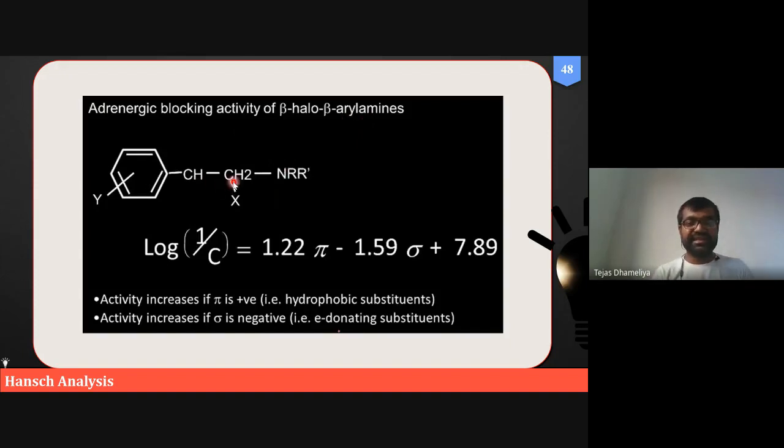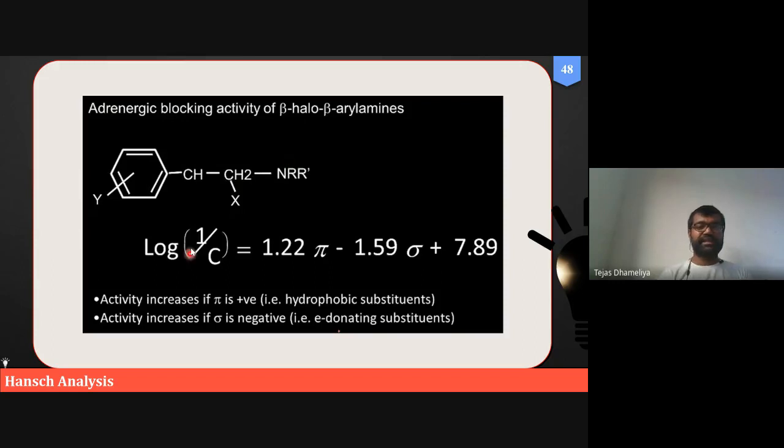This is the alpha carbon, this is the beta carbon. The beta carbon has a halogen, and Y will represent the substituents which are present on the benzene ring. So these are beta halo and beta aryl amines.